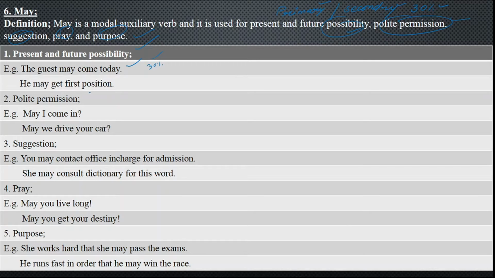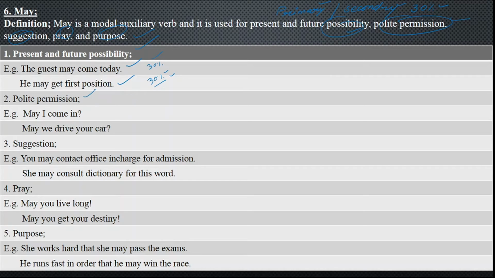In the same way, he may get first position. Now in present, the result is going to be announced. It can be the present possibility, or after some days or maybe tomorrow, you'll say just that he may get first position. Now your prediction about that possibility of that action is 30% going to happen in future. He may take or not, but you have just got the possibility of that action.